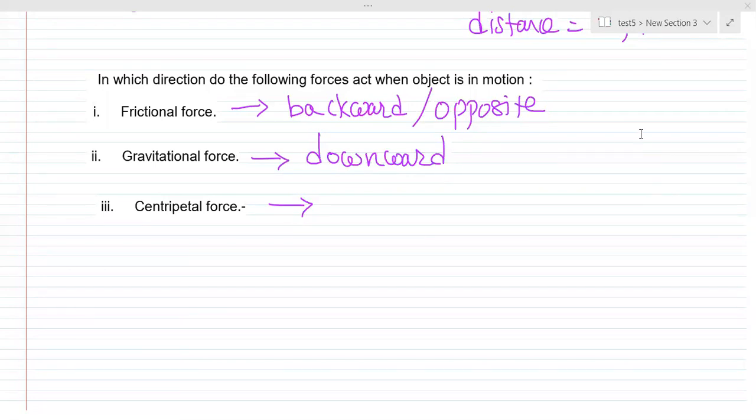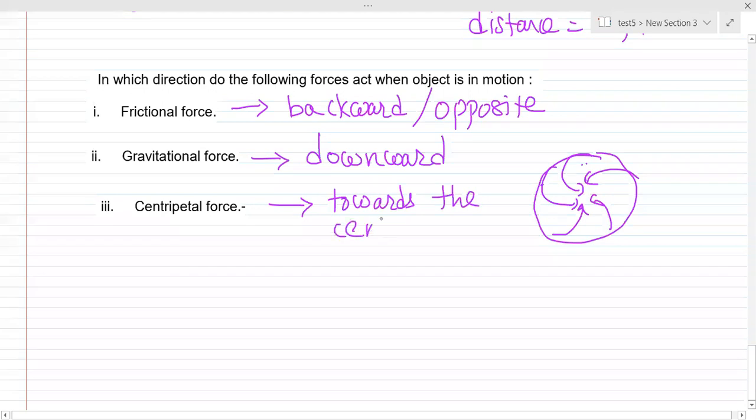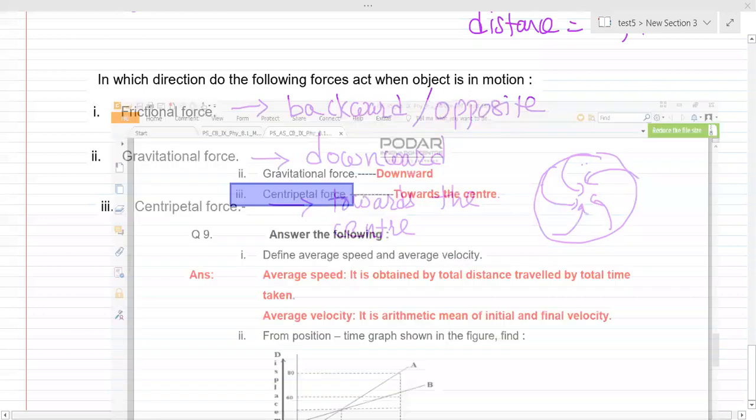So what is happening exactly? You have one circular motion and everybody is trying to pull you inward. This inward pull is nothing but called centripetal force. So this is the actual motion. It is towards the center. Okay, that is exactly it. Fine.